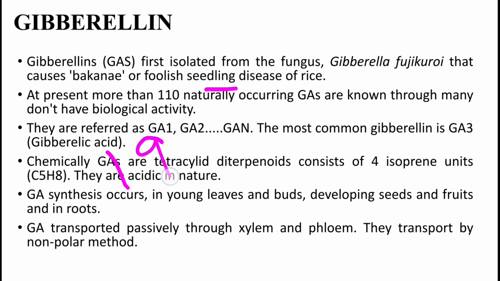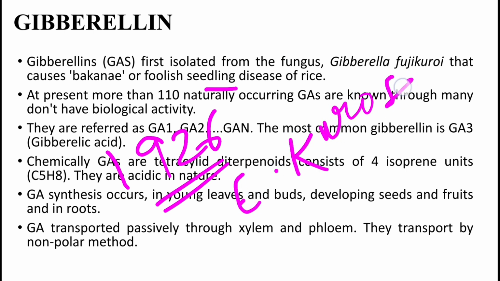In 1926, Kurosawa, a scientist, determined that bakanae disease of rice was caused by the secretion of a particular fungus, Gibberella fujikuroi, now known as Fusarium fujikuroi.